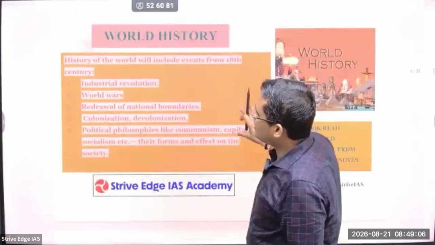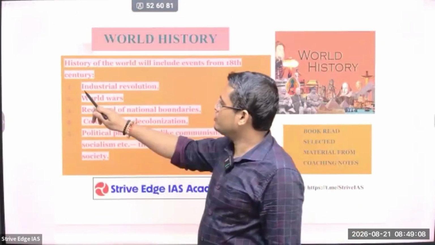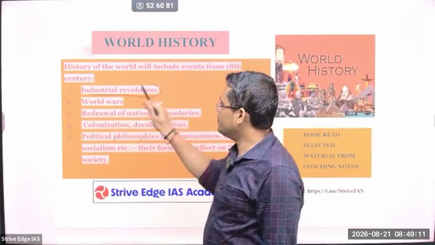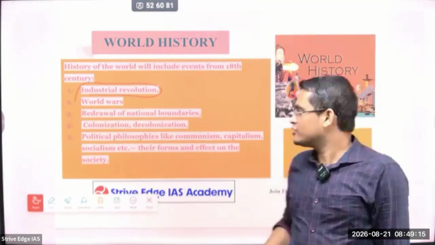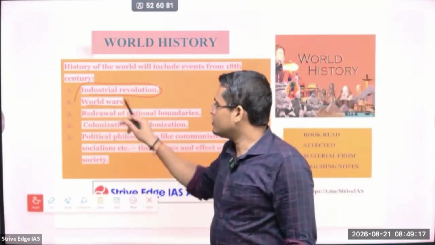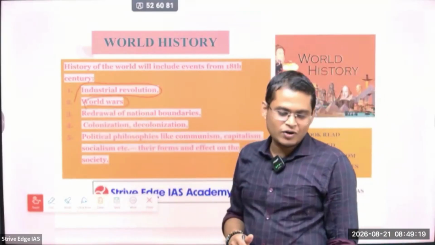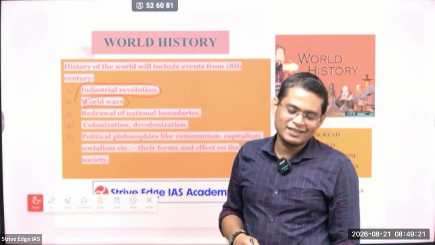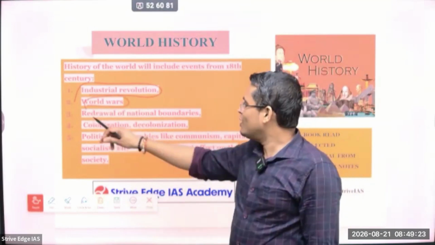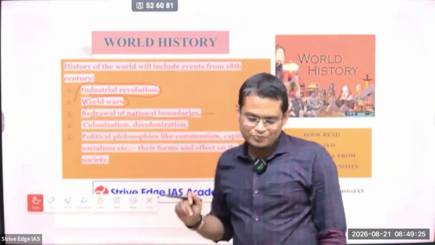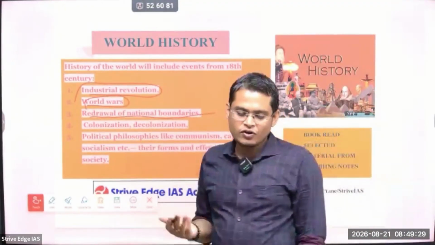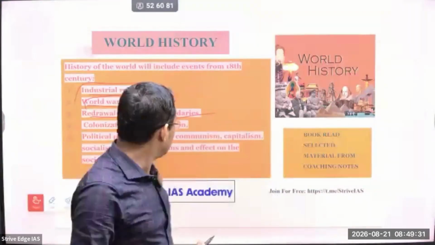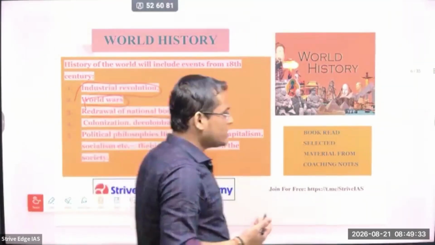So things that they can ask is about the industrial revolution. There can be questions from the industrial revolution: what are the reasons, consequences, causes, factors for the industrial revolution. Then world wars, you have to study World War I, World War II, why this has happened, and what incidents happened during the World Wars. Then withdrawal of the national boundaries. So after the British were defeated, they had to withdraw the boundaries. So that is what you have to study, and this question is actually asked repeatedly.